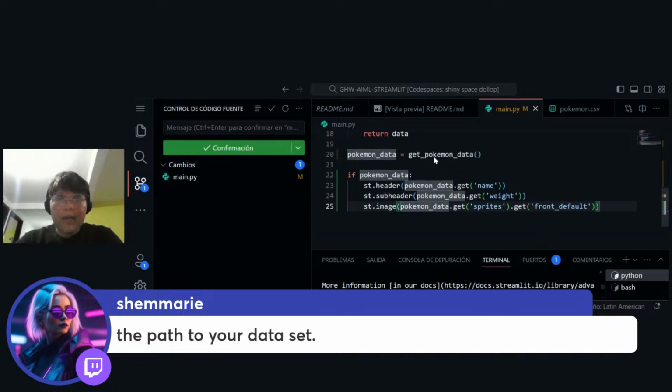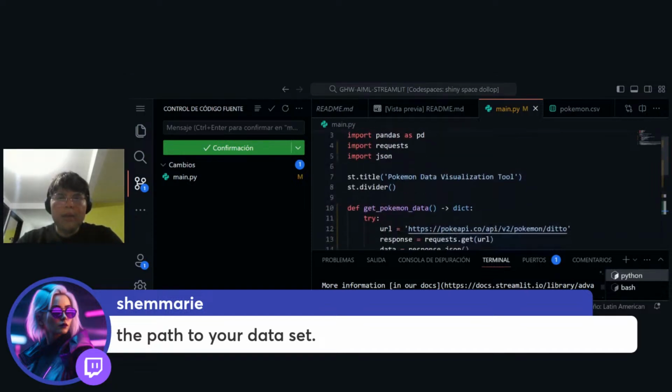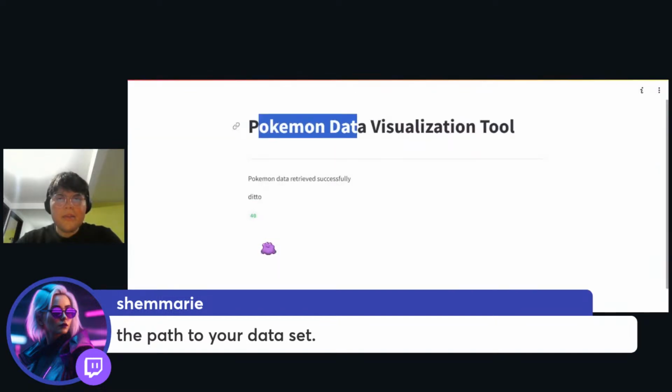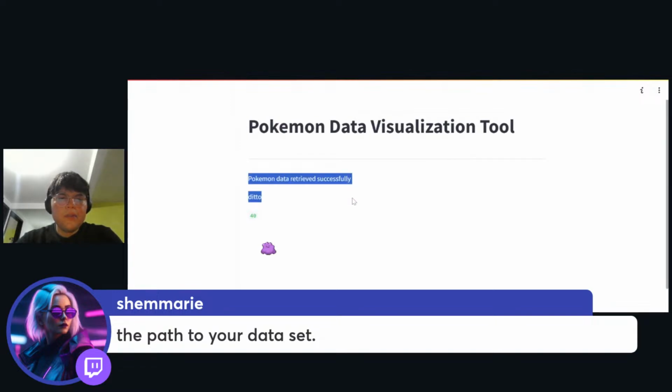Until now, the only things we have done are creating a title and a divider, the Pokemon Data Visualization Tool title, and the divider. We also have Pokemon data retrieved successfully, the data, I think this is the weight of the Pokemon, and this is the cool image of Ditto, right? That is the only thing we have done. We created a function called Pokemon data that doesn't receive any argument, but returns a dictionary.